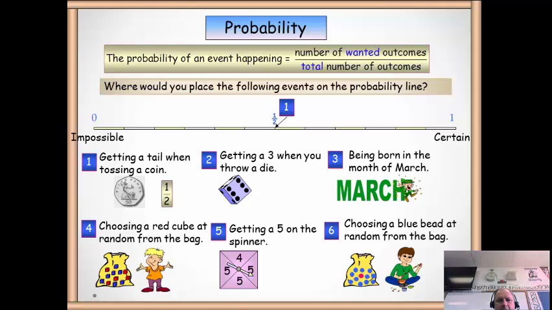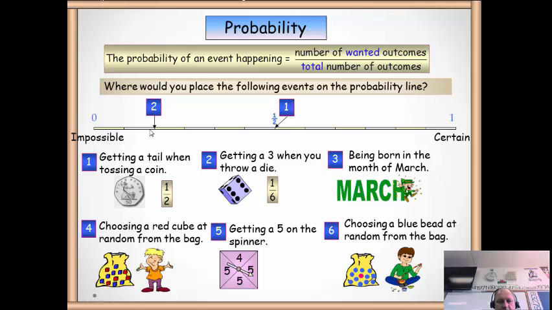Getting a 3 when you throw a die, there's only one 3 on a die, 6 numbers in total, so the probability is 1/6. This scale here, you'll notice, is divided into 6 parts up to a half, and another 6, so each one is worth a twelfth. So getting a 3 is 1/6, which is the same as 2/12.